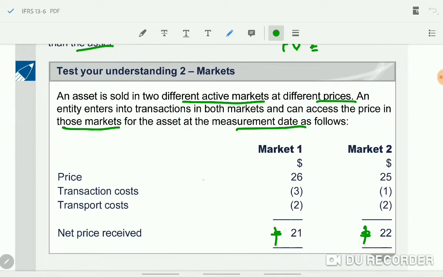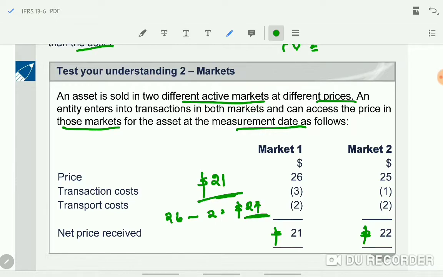As such, we will be taking the price of $21 as fair value. If the entity could access it and there is a principal market, the price will be 21. But the main point we shouldn't forget, when we fix the fair value finally, we should not take the transaction cost. So we'll be taking only price minus transportation cost. That will come to $24.